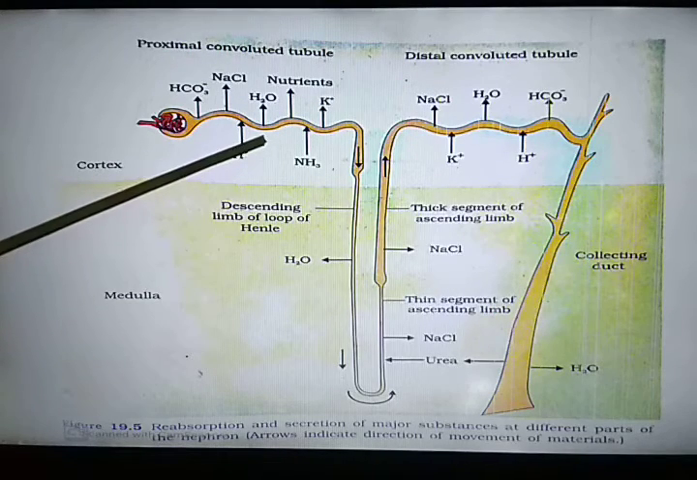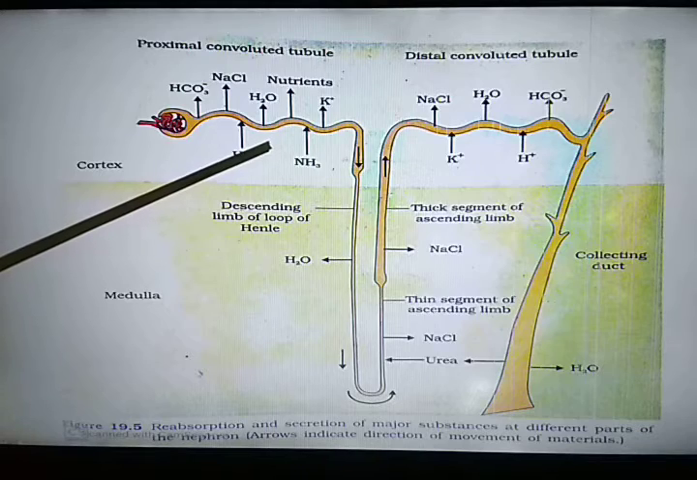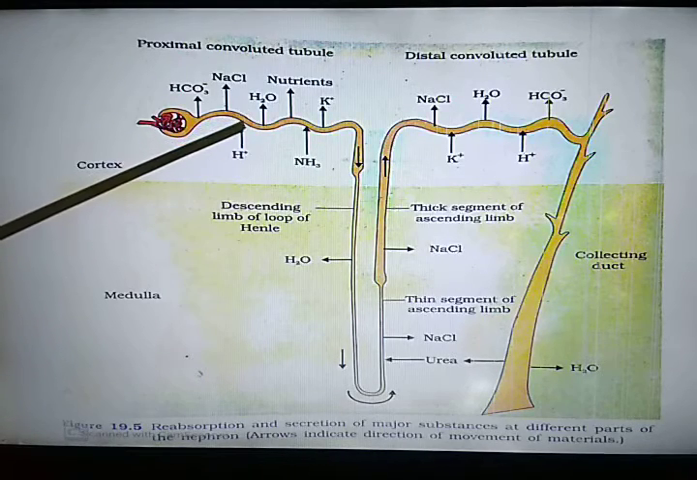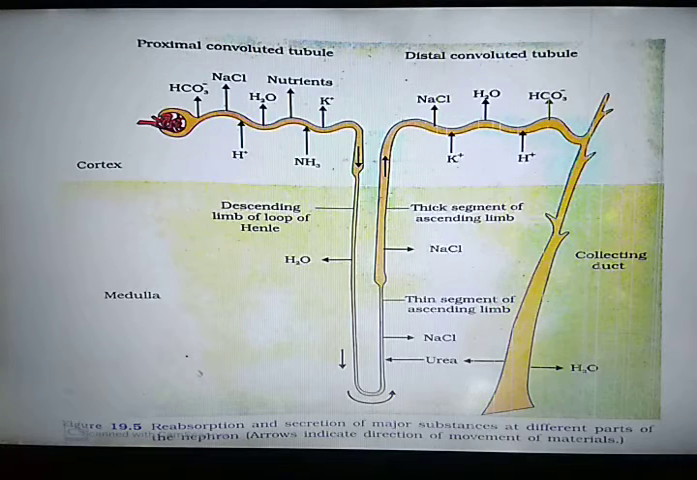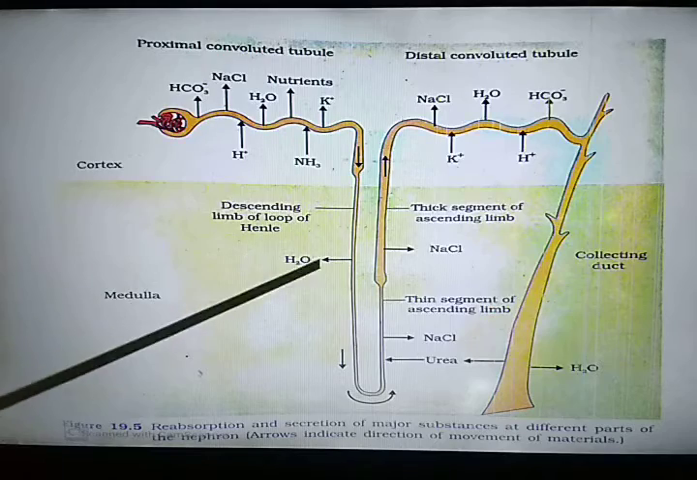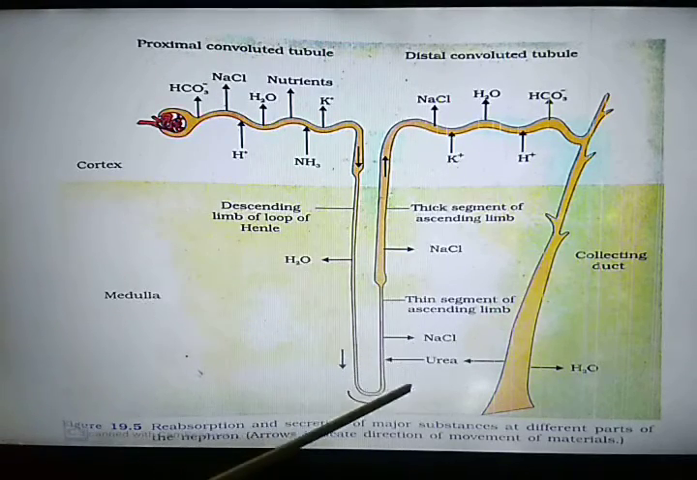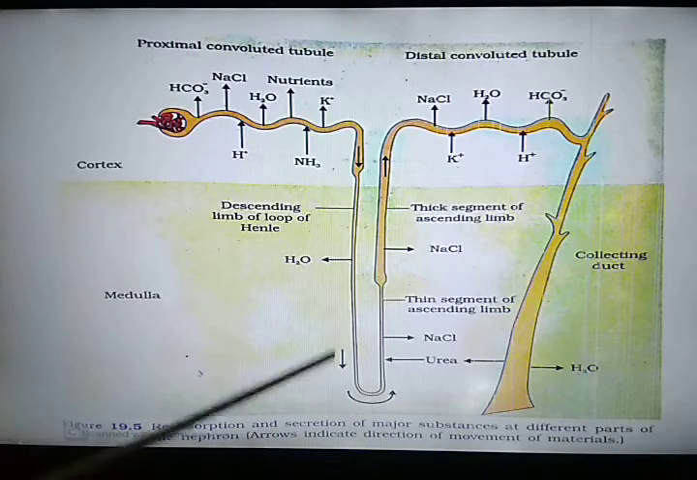Tubular secretion of potassium ion: potassium ions are secreted from the blood into the filtrate by active transport. Please keep in mind that tubular secretion takes place only by the process of active transport, whereas reabsorption of substances takes place by both the processes, active and passive transport. Now next is the loop of Henle. No tubular secretion takes place in the loop of Henle.